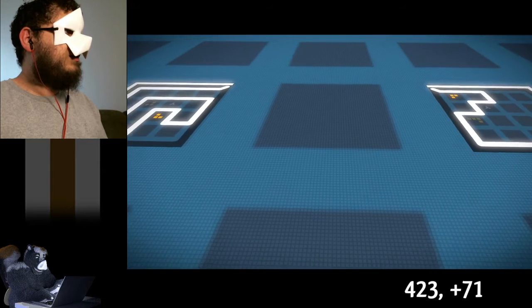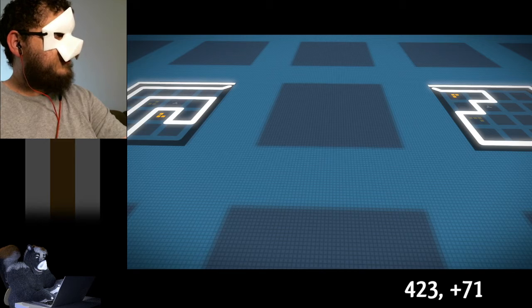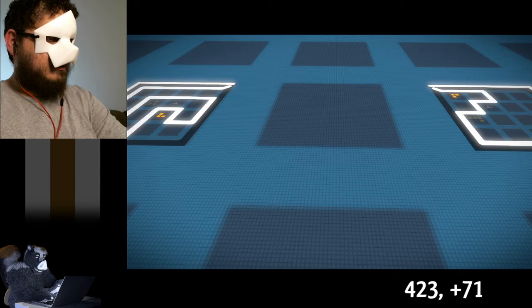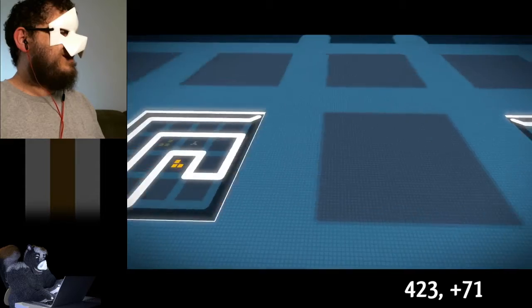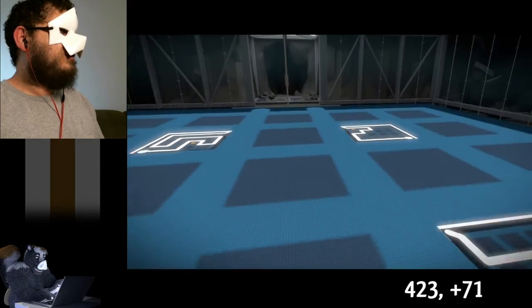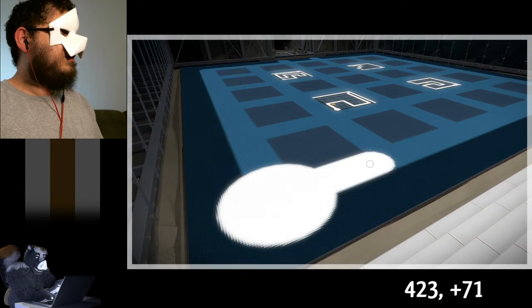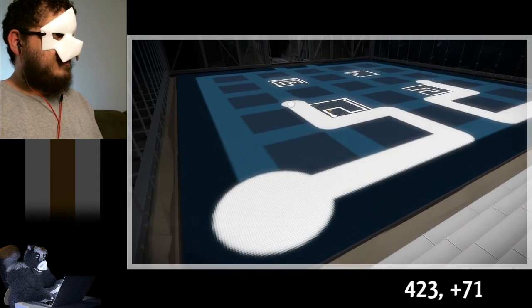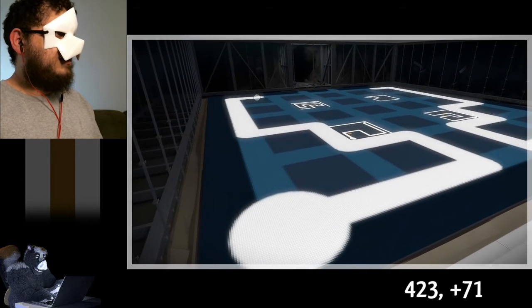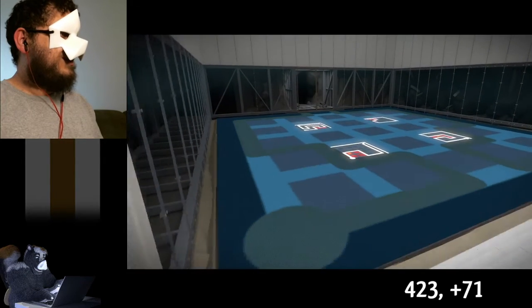Wait. Those are only mirror images of each other. If one is... Ooh. Let's say... do that. That's not the correct orientation of those.